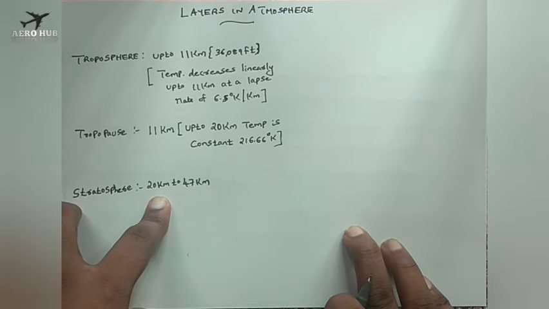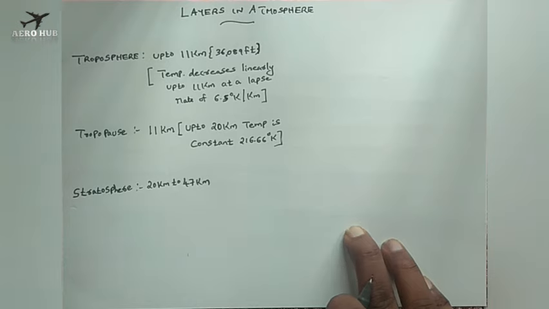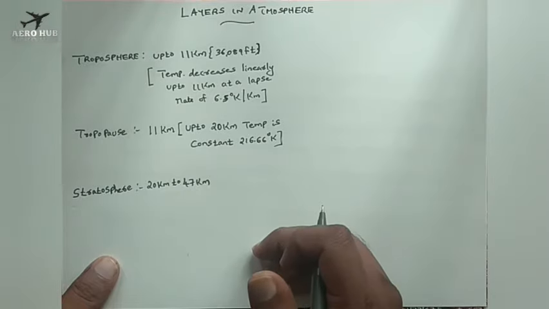Beyond 20 kilometers the operation of aircraft is very limited. Aircraft like the SR-71 Blackbird operate at a very high altitude; this is a special purpose aircraft used for spying. Other aircraft, like our civil aircraft, operate at a maximum height of 20 kilometers.